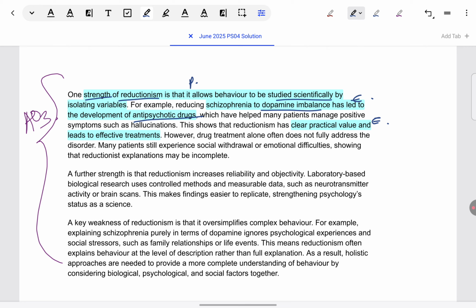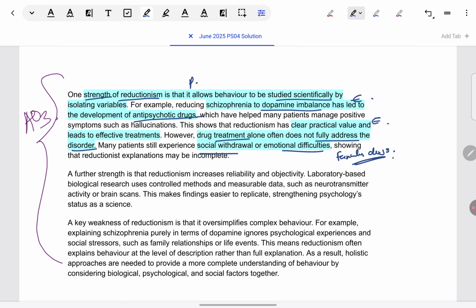But as a counterpoint, what we can say is still the drug treatment by itself does not cure the disorder. We know that many people have other symptoms that need to be addressed with the help of, say, other treatments. So, drugs can reduce the biological problems, but social withdrawal or emotional difficulties, so interactional problems basically, they require some other treatment. Here, we have not introduced the other treatment, but if you want, you can give an example, like, say, family dysfunction. That is the reason for such behaviors. So then family treatment can be given to solve it.